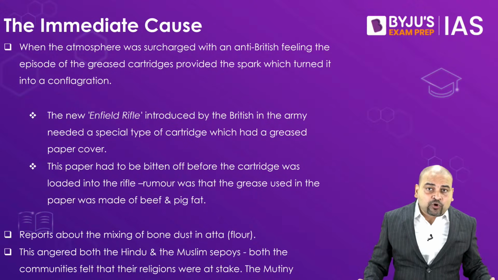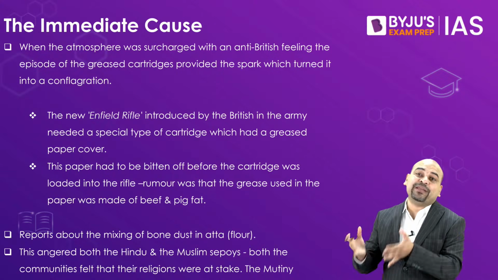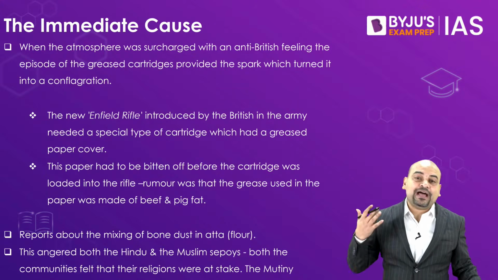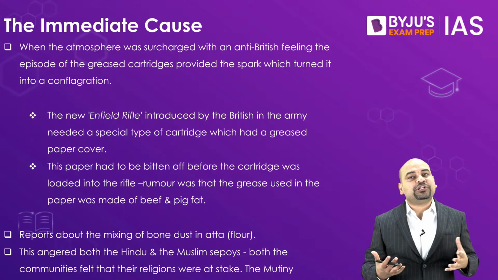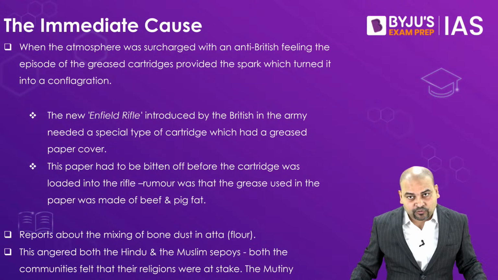Now there is a rumor going on that this cartridge had the fat of cow and the pig used. Now you all know cow is sacred to the Hindus and pig is forbidden to the Muslims. So invariably both the communities were very, very angry when this rumor had circulated in those days.